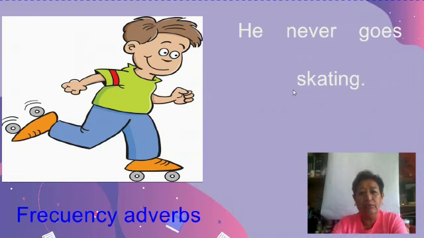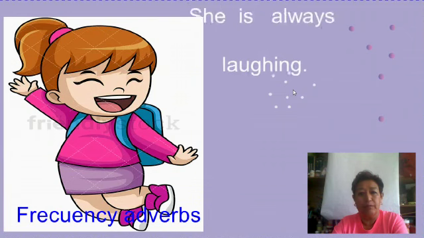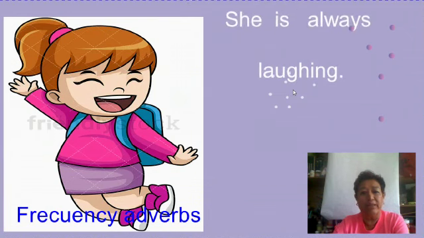And to make the sentences, remember that we need the subject, we need a frequency adverb, we need a verb, and we need the complement. She's always laughing. Now this sentence is a little bit different because here we have the use of the verb to be. To make sentences with the verb to be, we need the subject first, the verb to be, the frequency adverb, and the complement. These sentences are in affirmative form, okay?